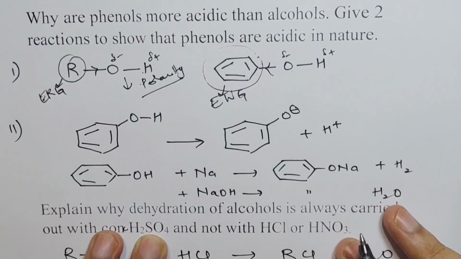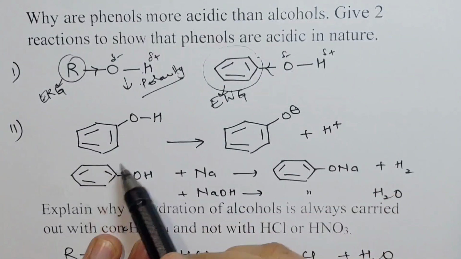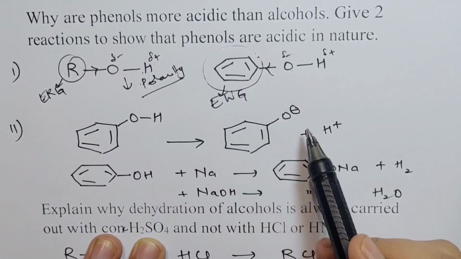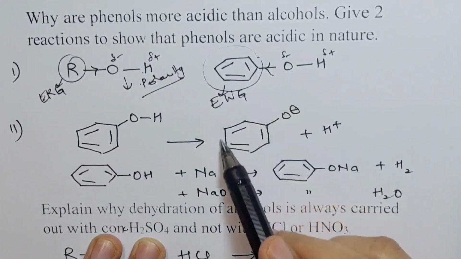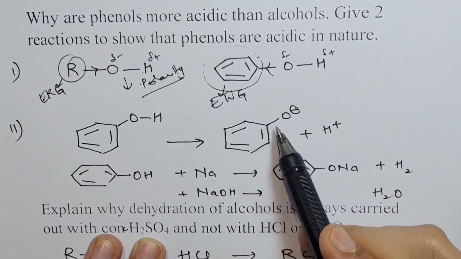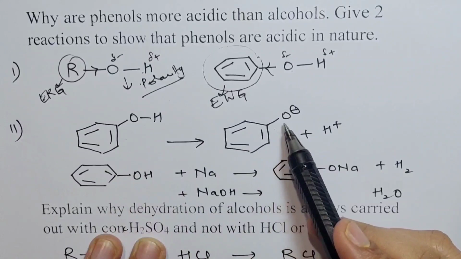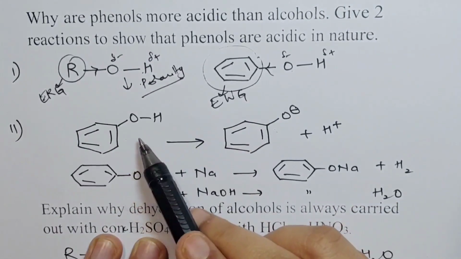Now, how would you show the two reactions? Before that, the second way to show that phenol is more acidic is that when phenol loses a proton and results in formation of phenoxide ion, the product is more stable than the reactant. Therefore, the reaction goes forward. We have already discussed why phenoxide ion is more stable than phenol.